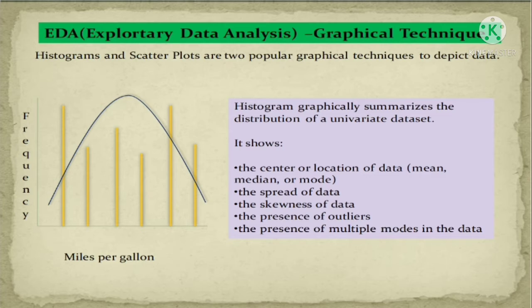The data may be distributed at the center of the graph, or the data may be shifted to the left side of the graph, or toward the right side of the graph. It might be possible.